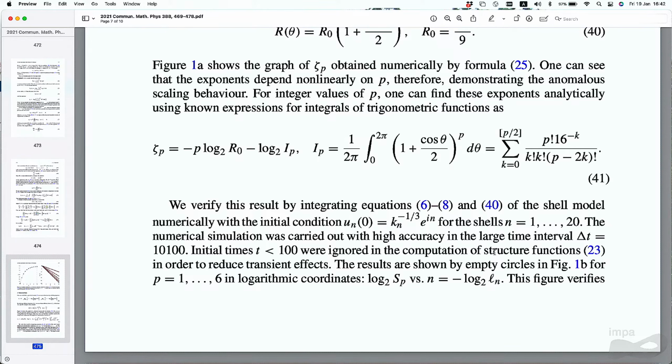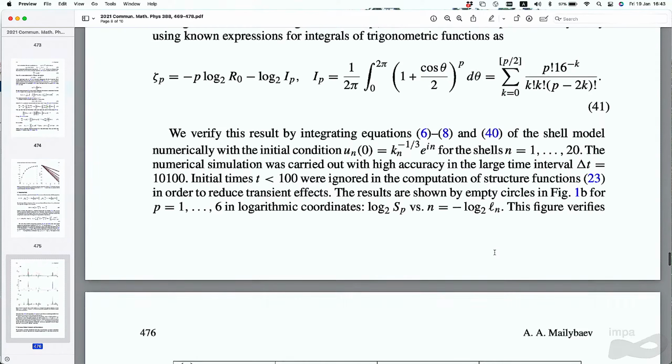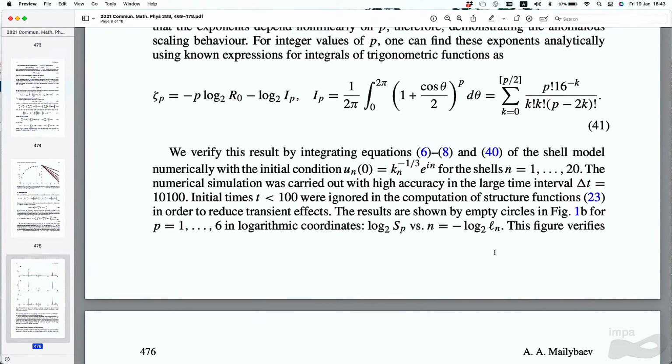So the zeta p's are this function, for every p. I stopped at this formula. You can certainly compute for every p, but for any given p you have to think a little bit.